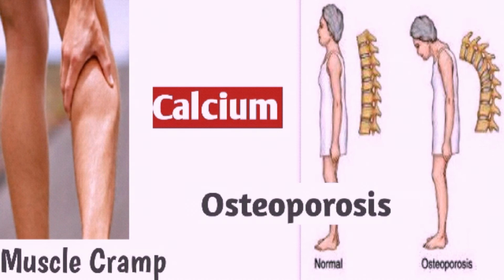Next deficiency is calcium. Mainly in adults, it leads to osteoporosis, that is, in X-rays we can find the porosity of the bones, and they are prone to more fractures, and the height also will decrease on aging. And the next symptom is muscle cramps. We will get pain in the muscles. This is also due to calcium deficiency. It can be treated by taking a higher amount of milk and milk products, and greens like agathi and amaranth. All other greens are also rich in calcium.